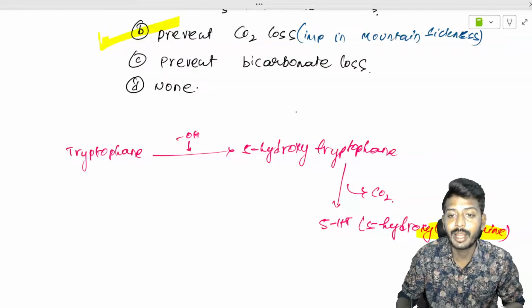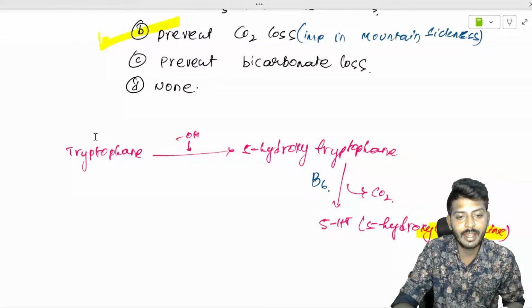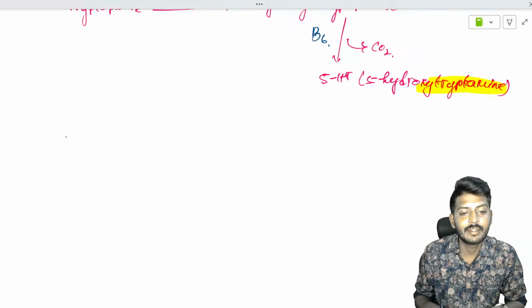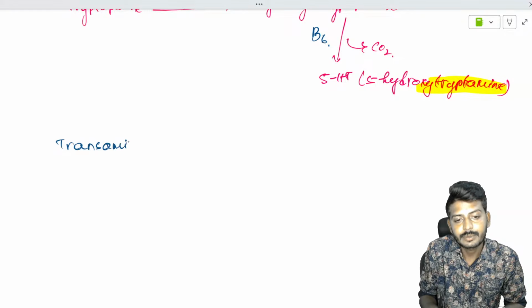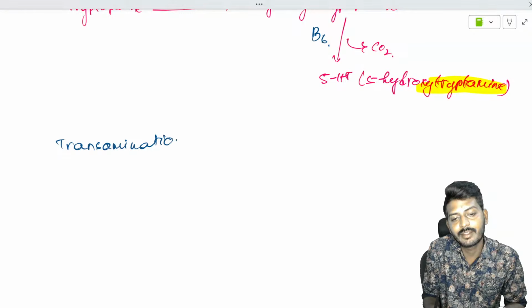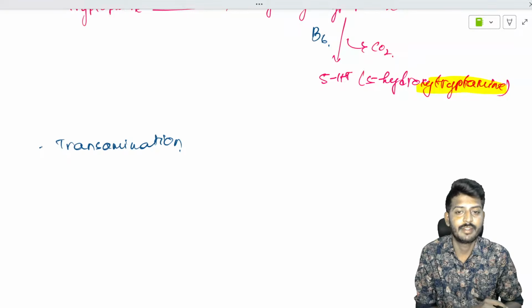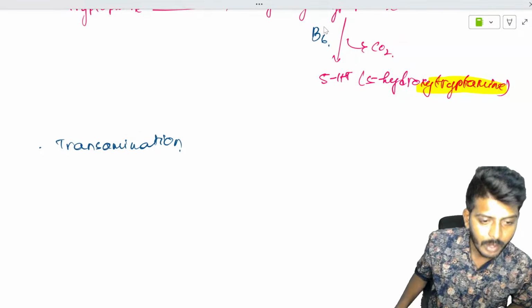Here also you require vitamin B6. Then vitamin B6 is also required where else? Vitamin B6 is also required for transamination. What is transamination? We'll understand in the chapter of proteins and amino acids, revision under important concepts there. Now, the answers to know.